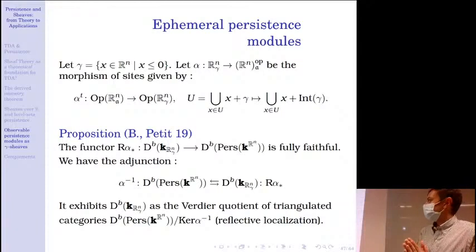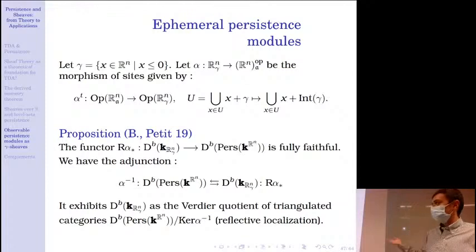Okay, so now let me introduce a morphism of sites between the site R^n equipped with the gamma topology and the site R^n with the opposite Alexandrov topology. And so basically this morphism of sites is nothing but forgetting the boundary of the cone. Okay? And so with François Petit, we proved that the induced direct image functor is actually fully faithful. Okay, so this functor goes from the gamma sheaves to the derived category of persistence modules.